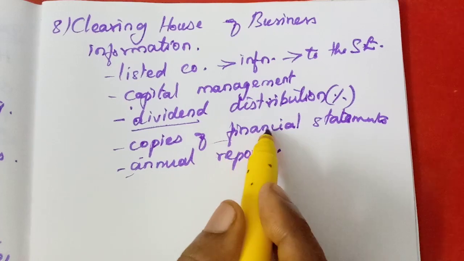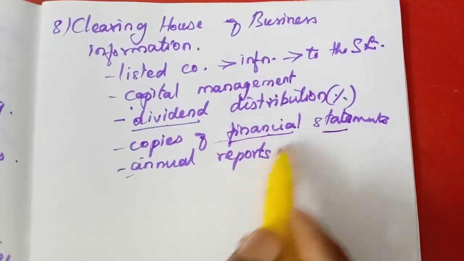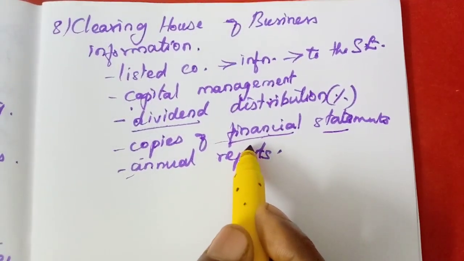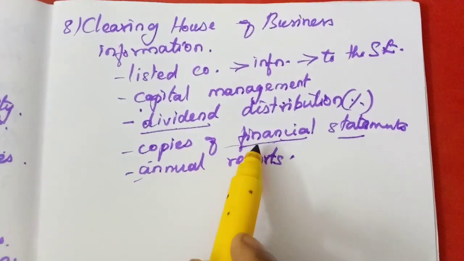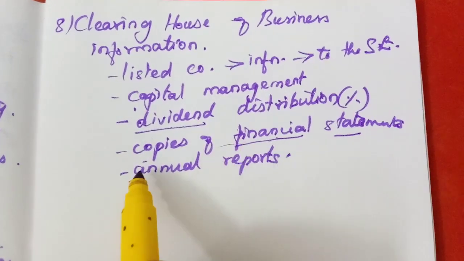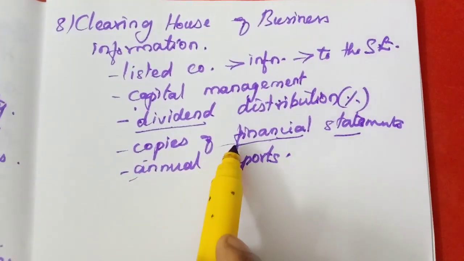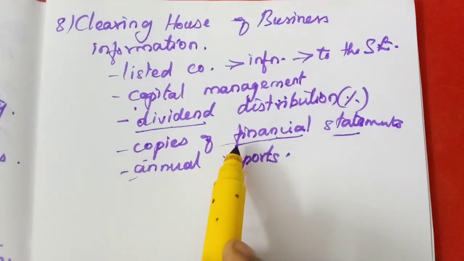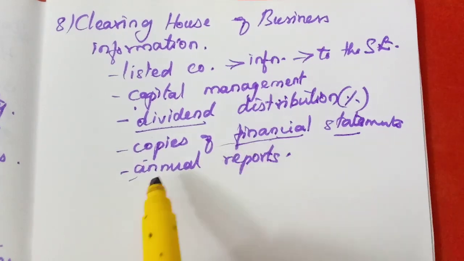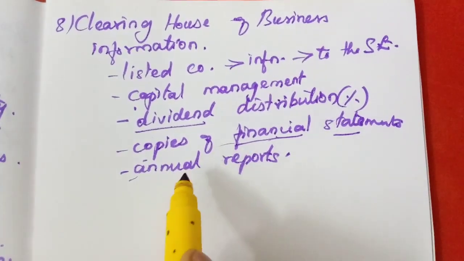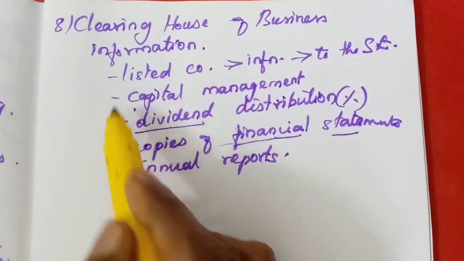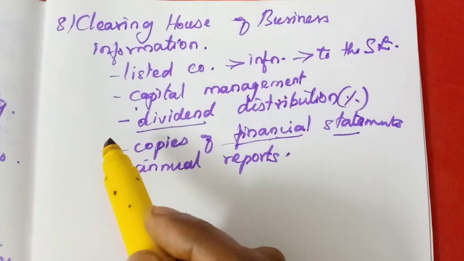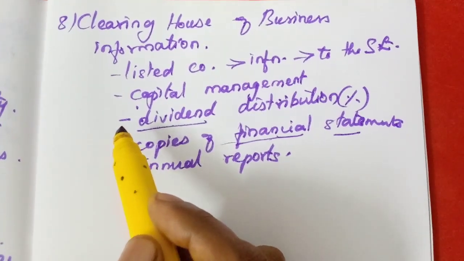Financial statement means the profit and loss account, balance sheet. So we can have full information about the companies, how much profit they earn, what is their financial position, whether it is sound or very weak. All these we can come to know. So it gives more information to the investing public on whether they have to invest in that particular company, because all the information they are providing is in the premises of the stock exchange.